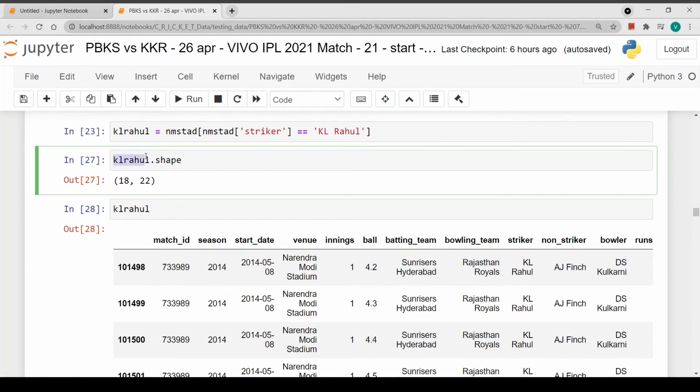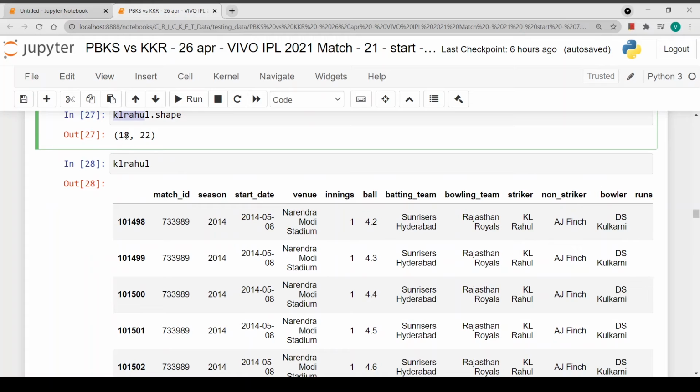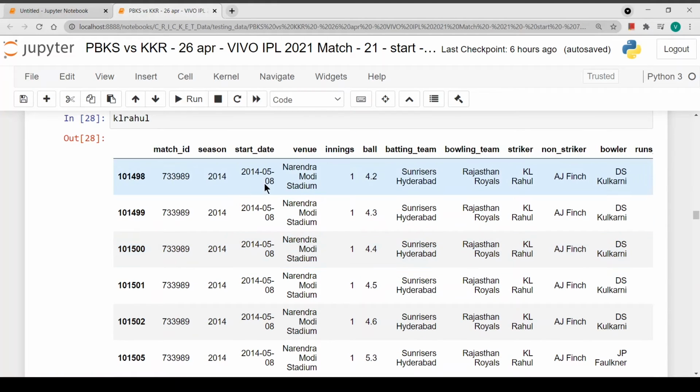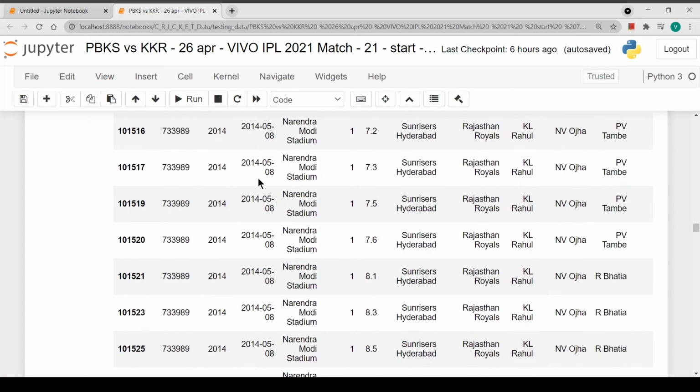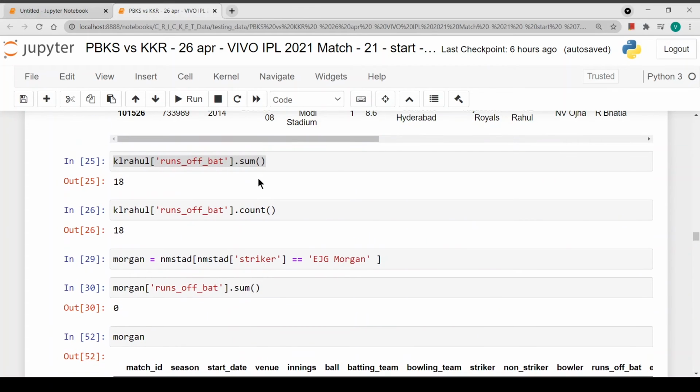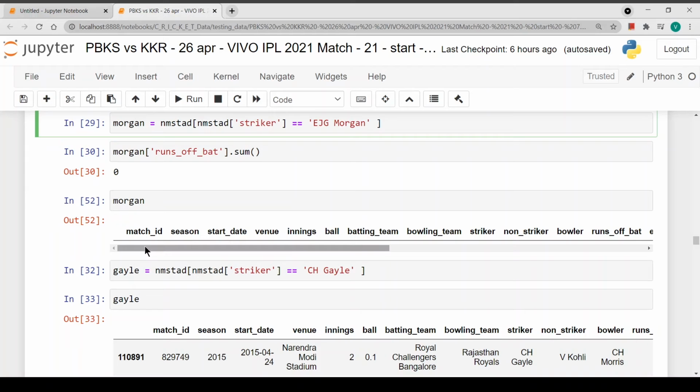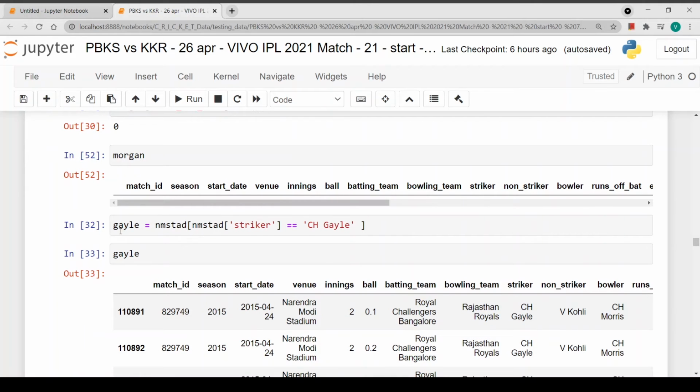So KL Rahul has scored 18 runs over here. He played a match 7 years ago, on 8th of May 2014, and he scored just 18 runs. So not very good stats. After that, Morgan hasn't played any IPL game over here. So we'll move on. What about Gale?